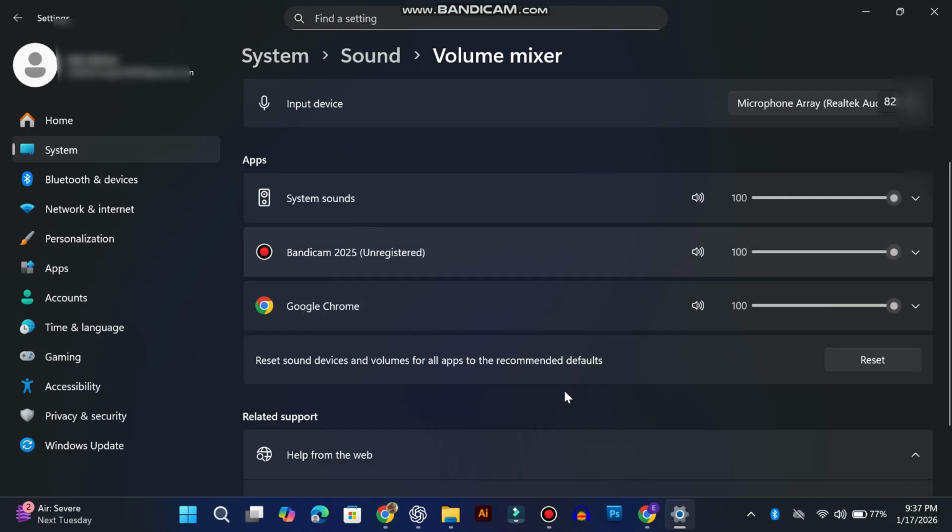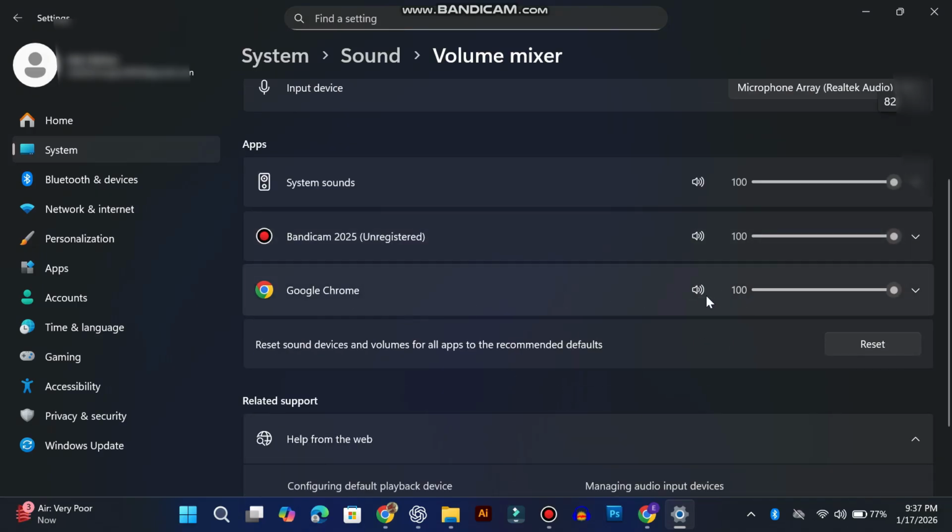Then scroll down and look for Chrome under the Apps section. First, make sure Chrome is not muted. After that, adjust the volume level for Chrome as well. At this point, you should start hearing sound.